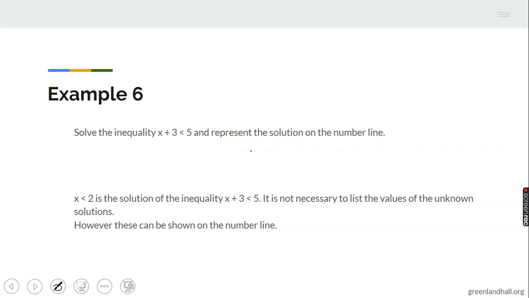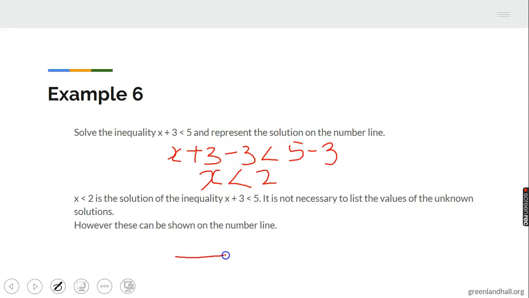To eliminate this plus 3, you must subtract 3 from both sides. That is x plus 3 minus 3 less than 5 minus 3, and once I do this, I will have x less than 2. If I'm to represent this on a number line, this is just numbers less than 2.